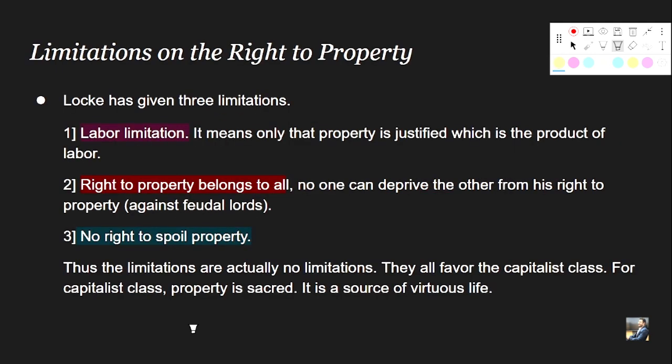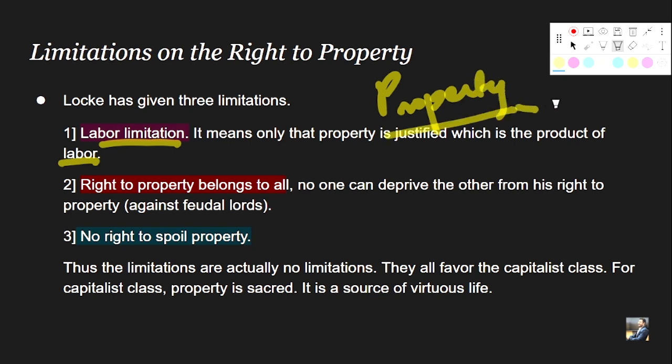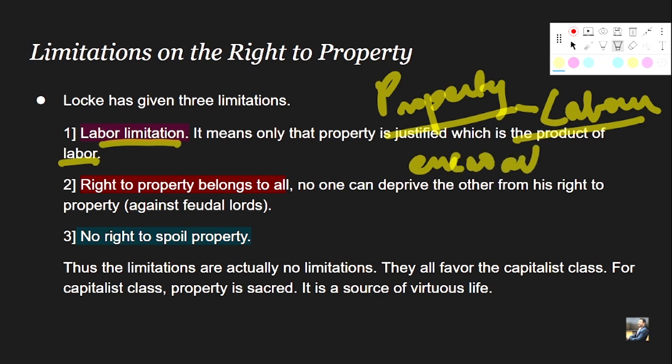But Locke has also given 3 limitations on the right to property. What are the 3 limitations? The first limitation is the labor limitation. What is the labor limitation? It means only that property is justified which is the product of labor, right? So when Locke is talking about his concept of property, he is talking only about the property which is acquired through one's labor, right? He is not talking about property which is illegally encroached. He is only talking about the property which is acquired through one's labor, right?